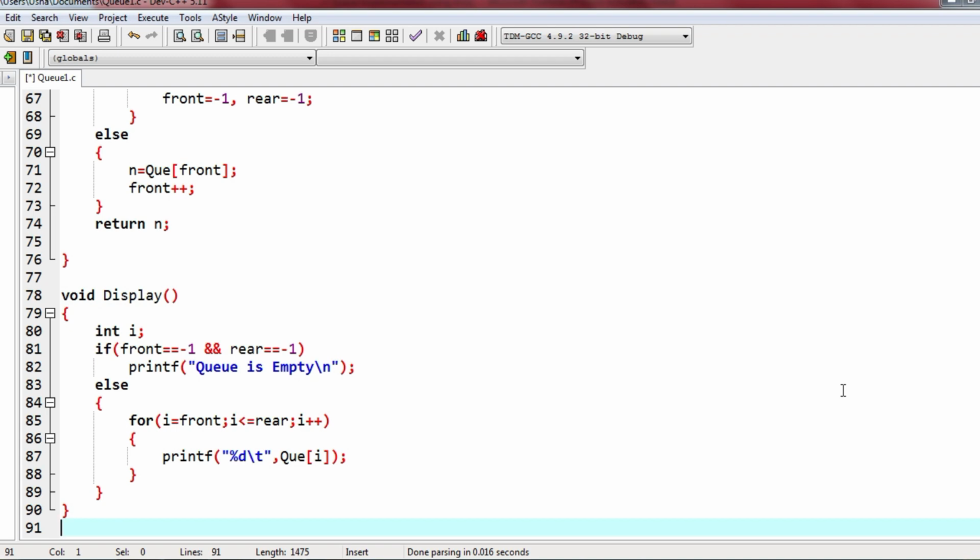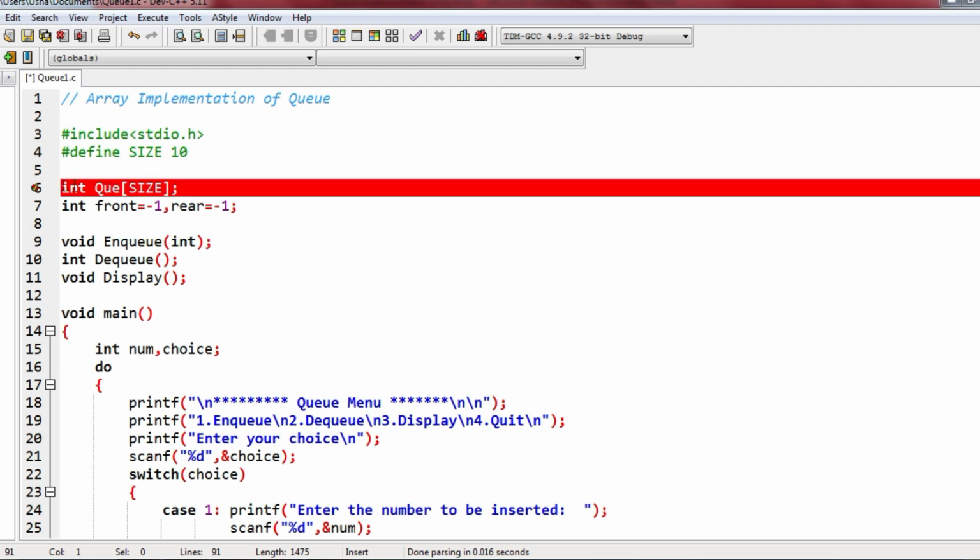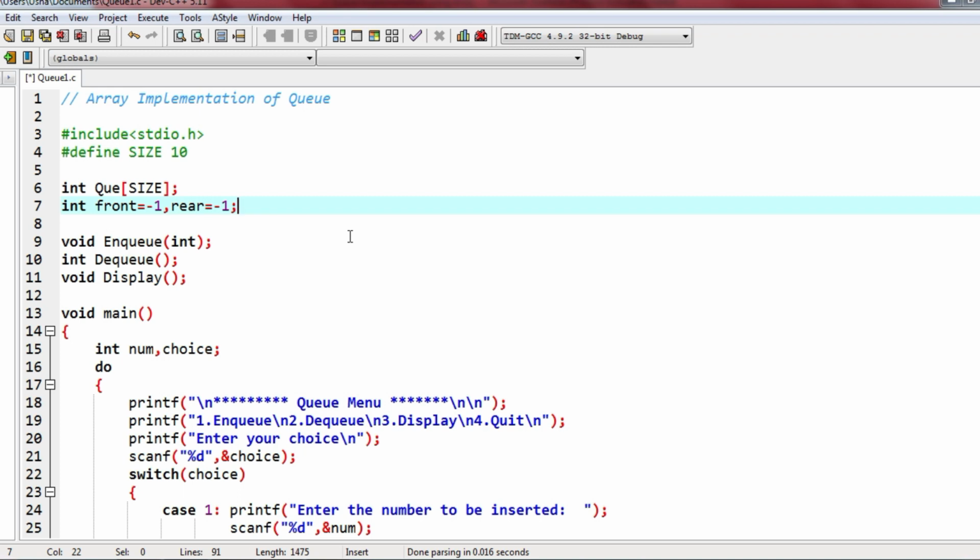Okay, that's it for today's class. Please practice this. In the next class, we will see modification of the same program similar to the stack one. Global variables that we have given here, these 2 global variables, try to put it in as a local variable, these 2. And I have already told you how to modify function prototype and all that in the stack program. Refer that. In the same way, you do the modifications for Q program also and try. Anyways, I'll explain that in the next class.